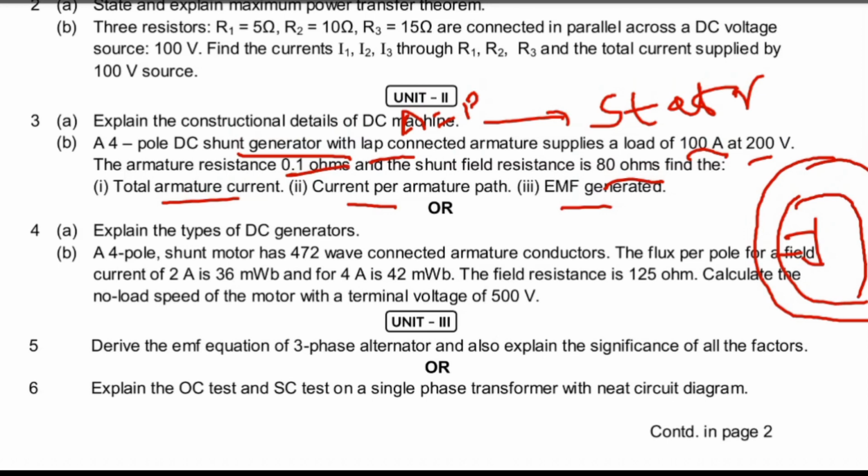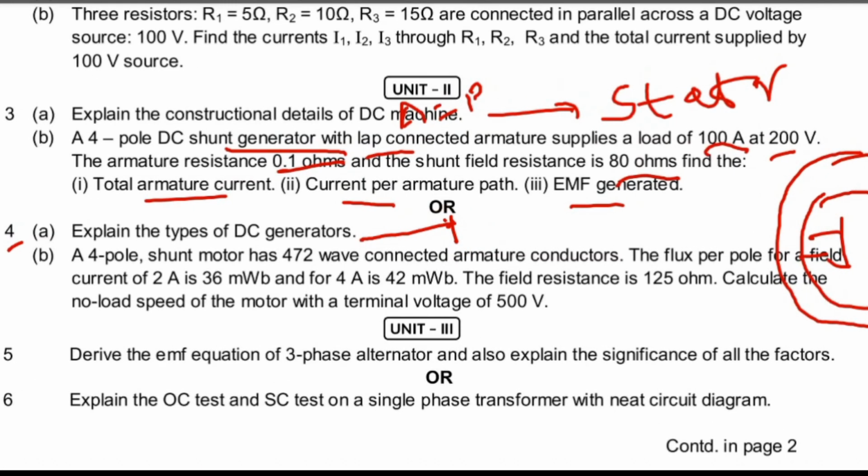Another question in unit 2, question 4: explain the types of DC generators. What are the types? Mainly categorized as separately excited and self-excited DC generators. After that, self-excited are classified into shunt, series and compound. I also explained the diagrammatic representation; you can watch the link. Another is a numerical problem with some details given, on a shunt motor.